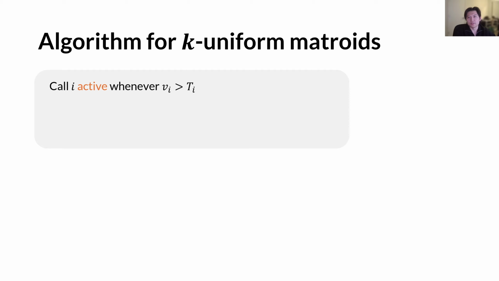Now, before diving into our result, let's first take a look at a simple algorithm for k-uniform matroids. Note that this algorithm is not the optimal one, but it's extremely simple. In this algorithm, we will call an item i active whenever its value is greater than some fixed threshold T_i. Note that this threshold is carefully chosen such that the expected number of active items will be at most k.